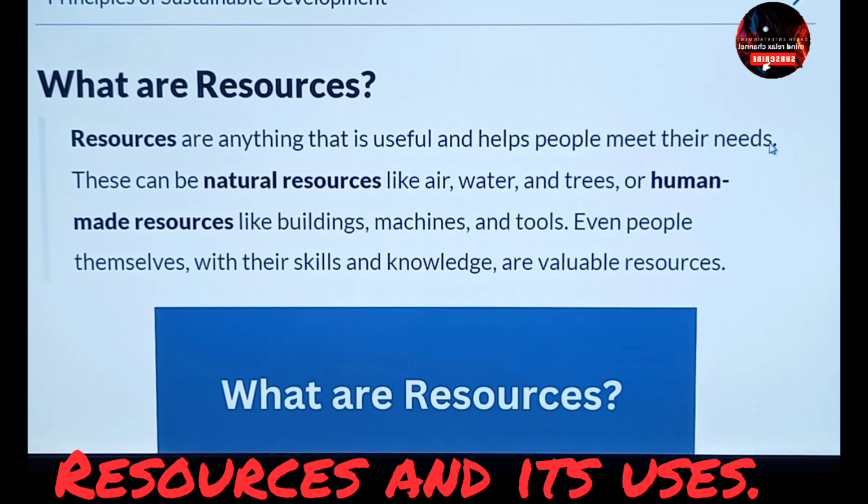Then we have subdivided the resources into natural resources, like air, water, trees, and then human-made resources like buildings, machines, and tools. Even people themselves, with their skills and knowledge, are a valuable resource. If you search, you will find that people also come under resources.